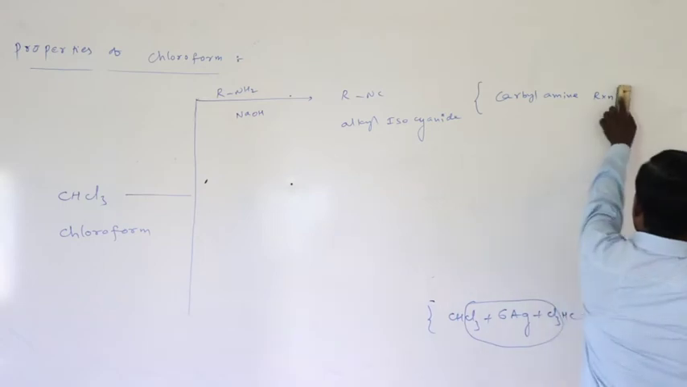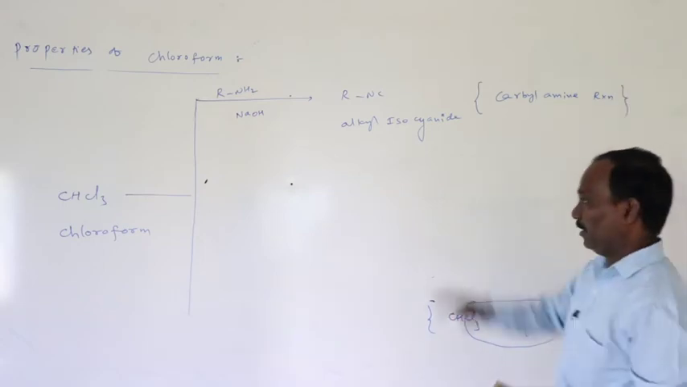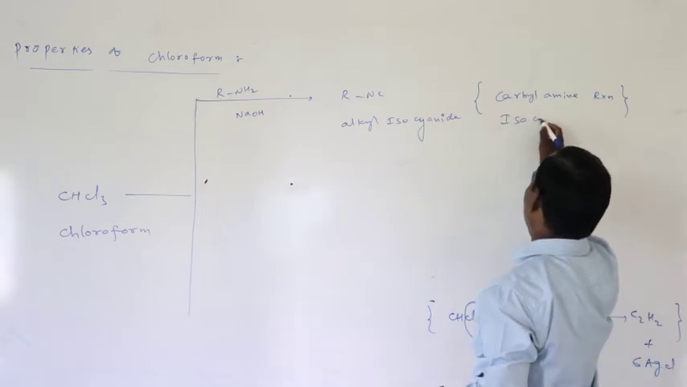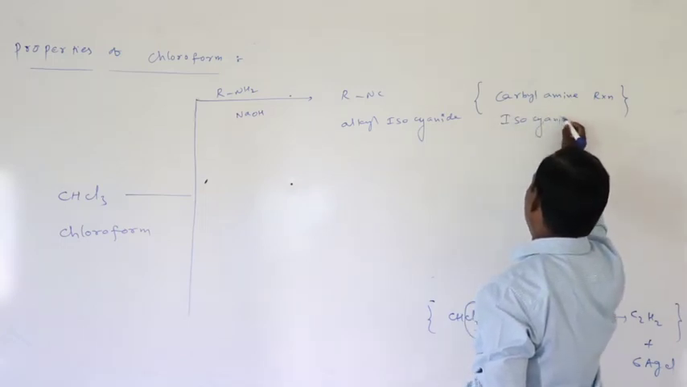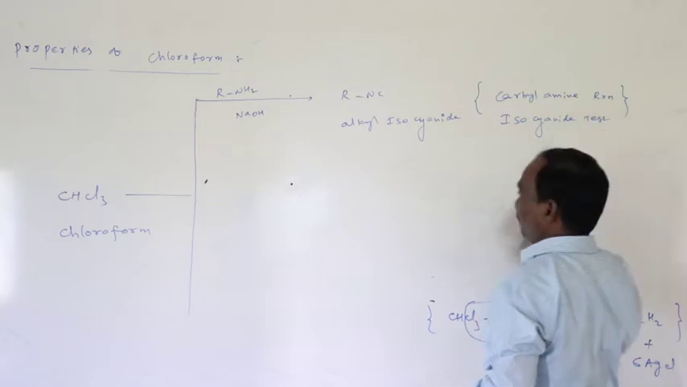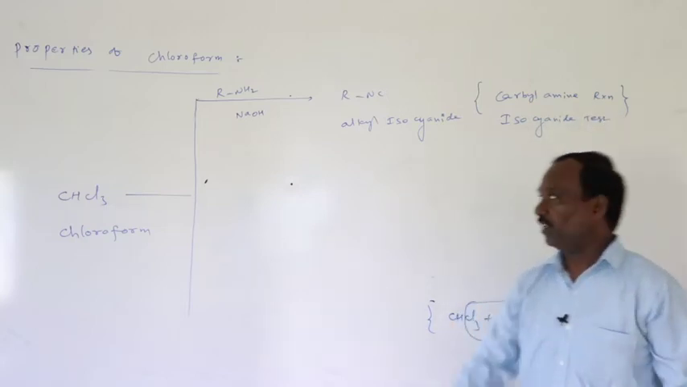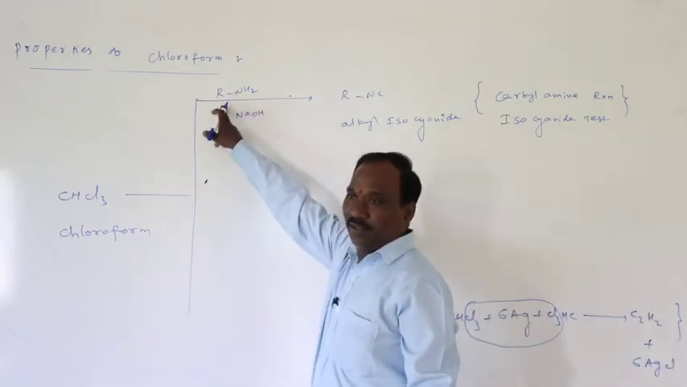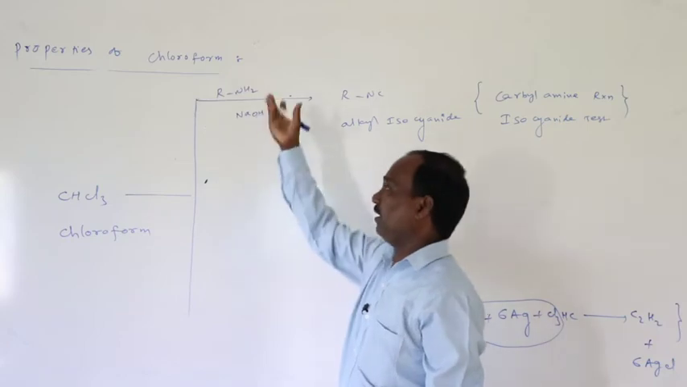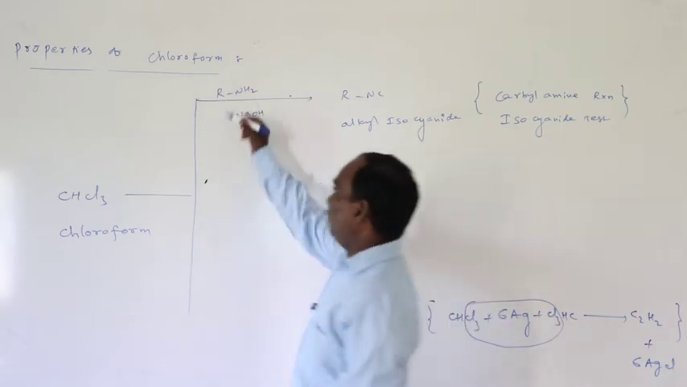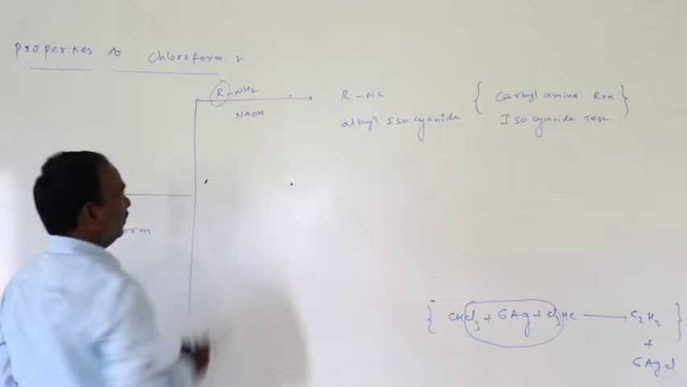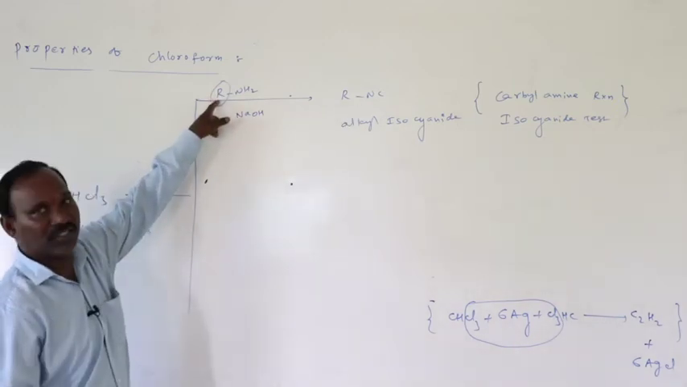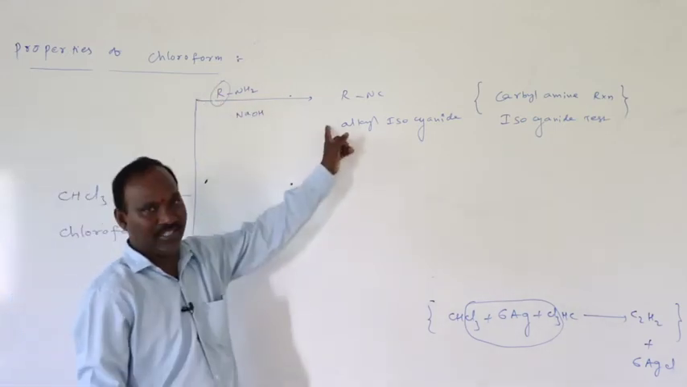Carbylamine reaction. What is the carbylamine reaction? It is also called the isocyanide test. Here, a primary amine, aliphatic or aromatic, is used. If the alkyl group is methyl, methyl isocyanide is formed. If the R group is phenyl, phenyl isocyanide is formed.